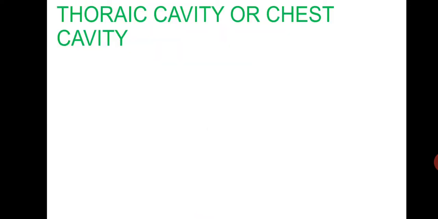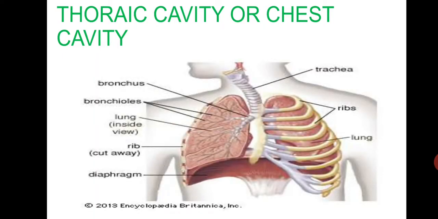First is your anterior cavity, where there is your chest cavity, also known as the thoracic cavity. It is enclosed by the rib cage, protecting the lungs, heart, great blood vessels, and parts of the trachea and esophagus. The lower boundary of the chest cavity is the diaphragm, a dome-shaped muscle used in breathing. The diaphragm separates the chest cavity from the abdominal cavity.